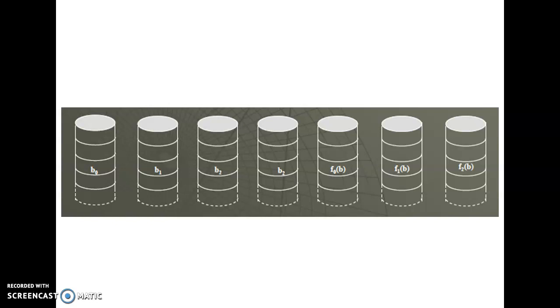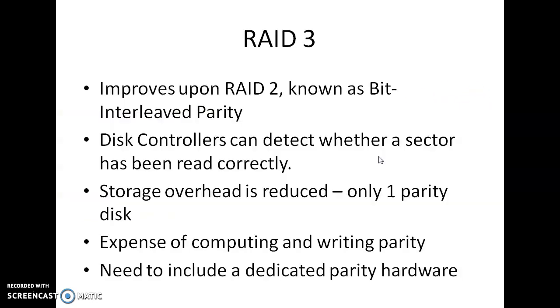Okay, in mirroring, we have 4 disks and we need to mirror the same 4 disks. So compared to RAID level 1, only a 3 disk overhead will occur here. Okay, the next one is RAID 3. RAID level 3 is just a small improvement over RAID level 2. We can call it bit interleaved parity organization.